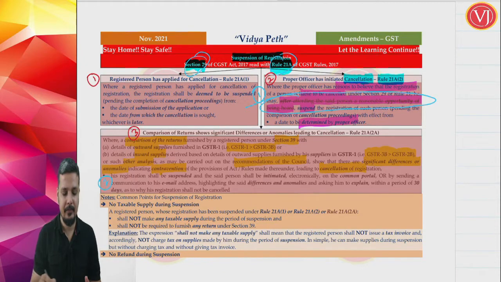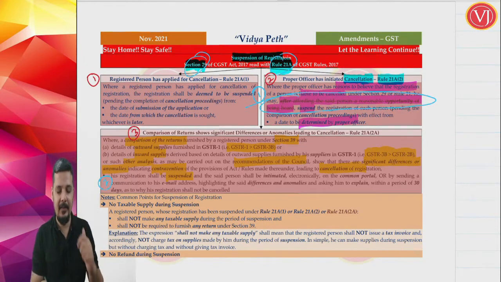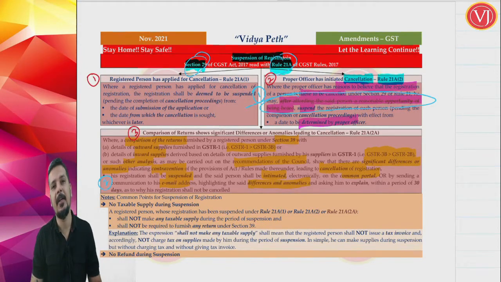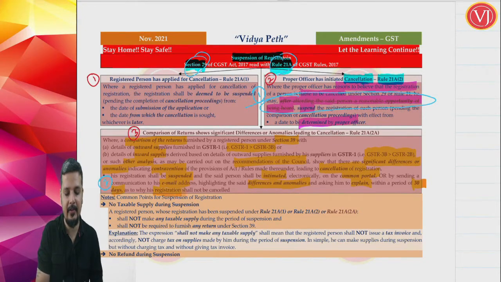What he can do? His registration shall be suspended, and he will be intimated that there are certain differences through common portal or by sending a mail highlighting what the differences or anomalies are, and he will be given time to explain those differences within 30 days as to why his registration should not be cancelled.